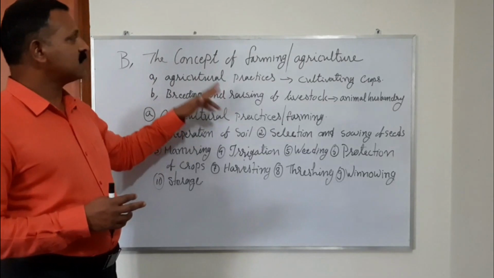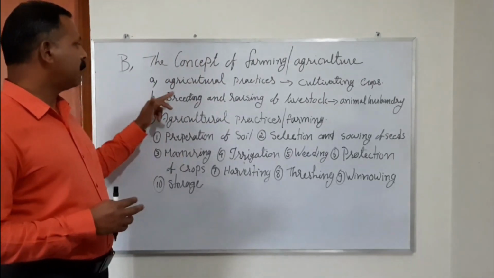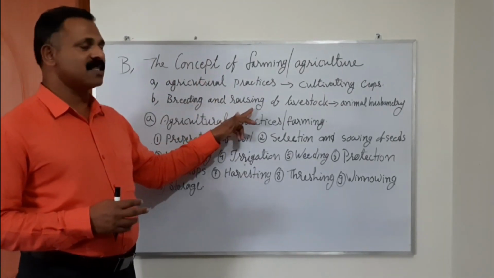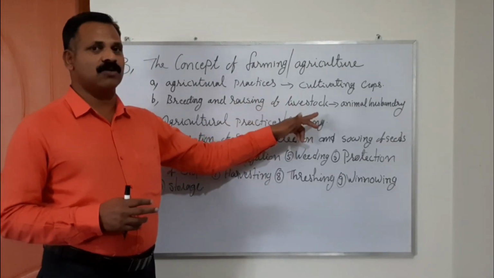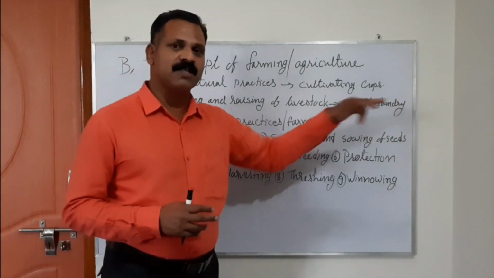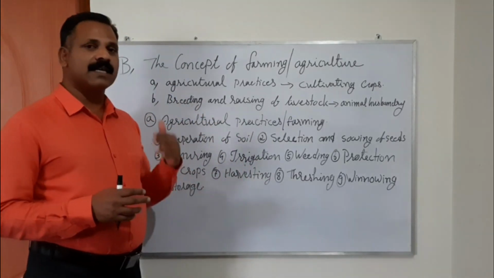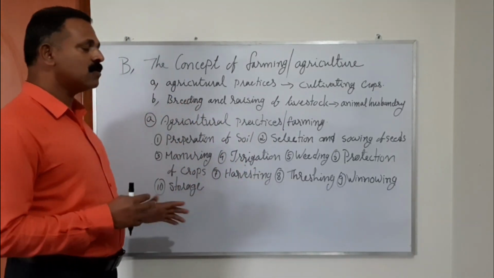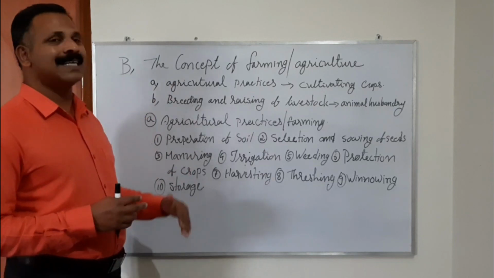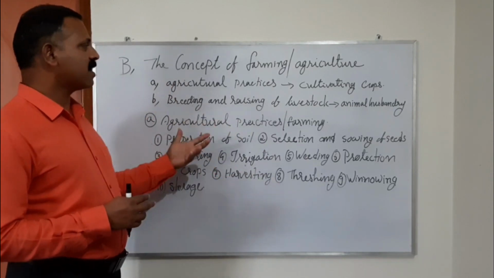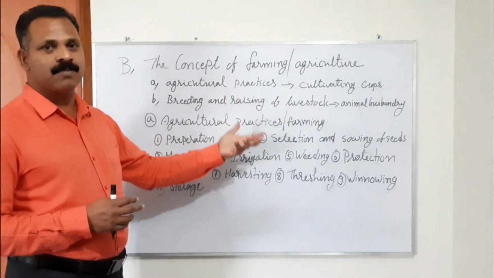And the second concept of farming is breeding and raising of livestock. That's called animal husbandry. Farming does not include only the agricultural products, it also includes growing, raising or rearing of animals and animal products.